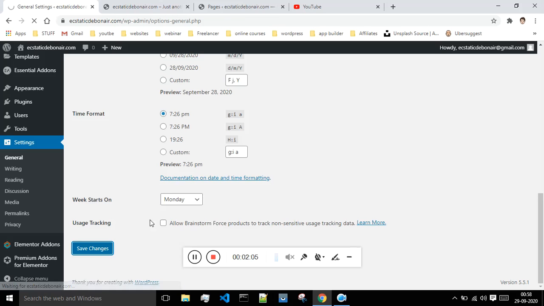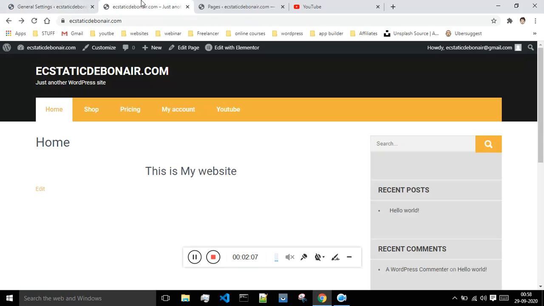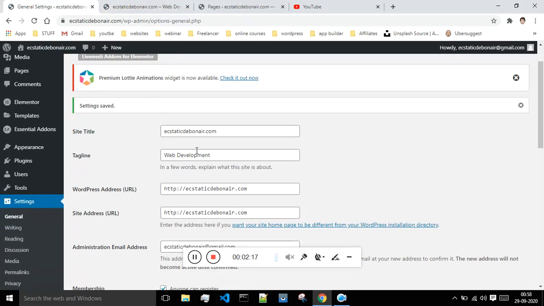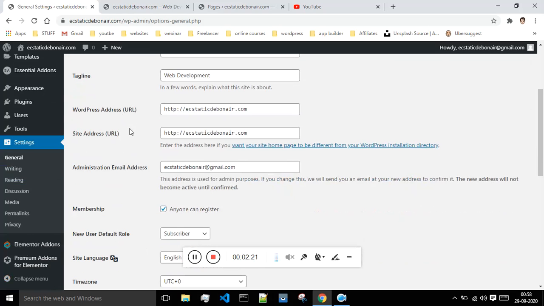Once your changes get saved, you just have to come and refresh in order to see whether the changes have been propagated to your website or not. So this is the subtitle, the tagline, which was changed by us, and it has been propagated over here. So this is all about the general settings. And next we have writing.